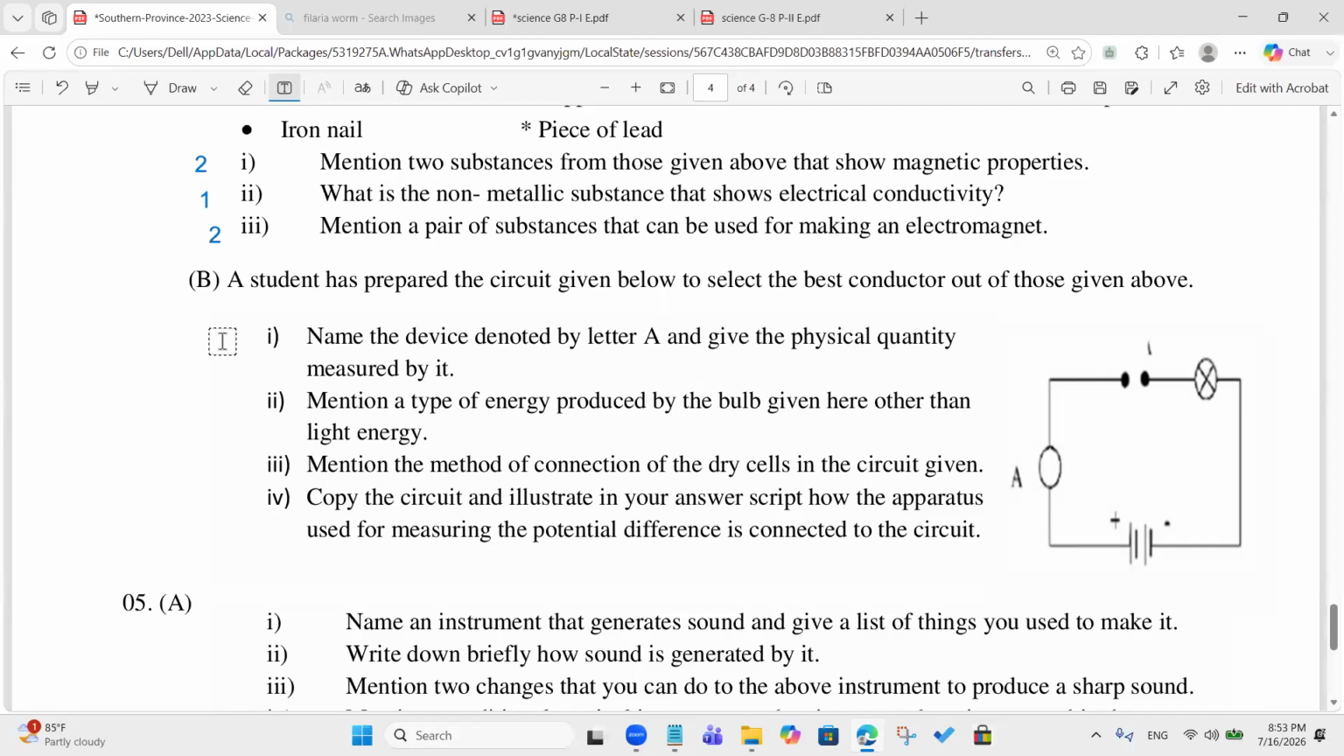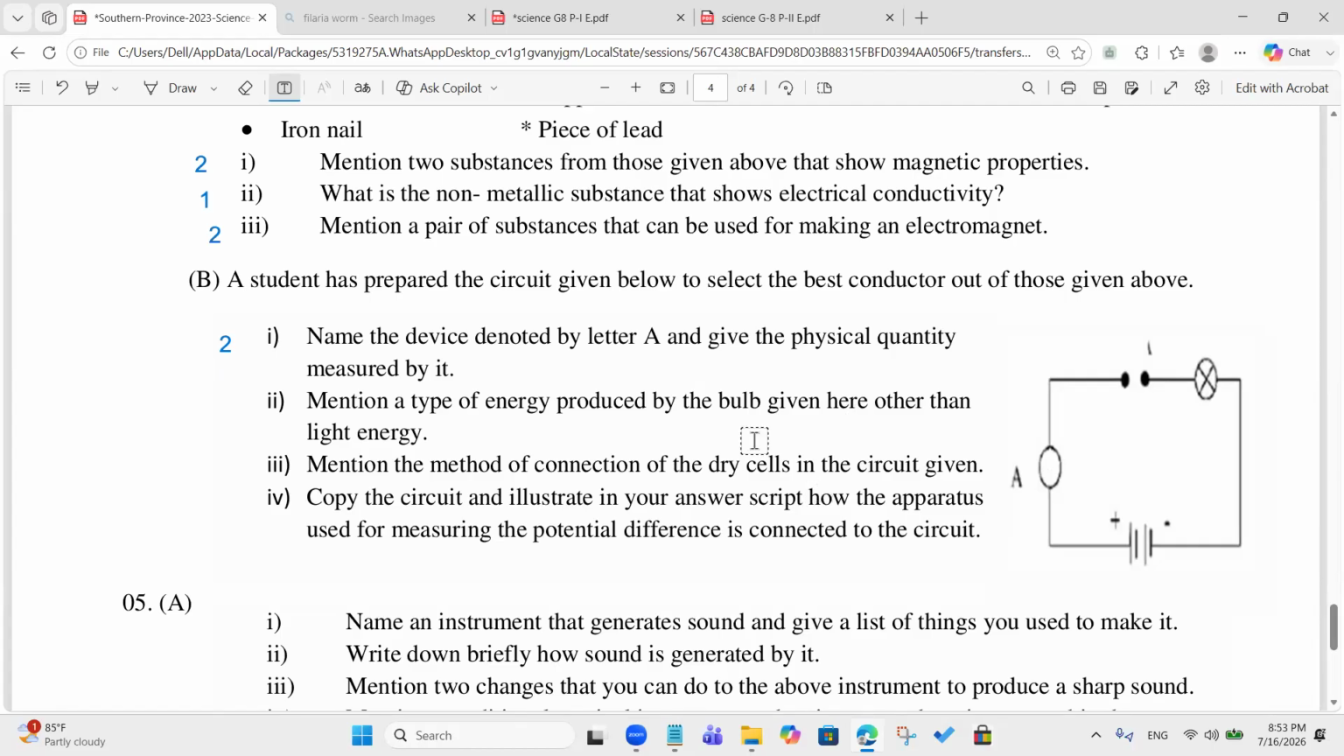Here there are two questions, right? Why is the A outside the circle? No, they have just given a letter to denote this one. So students have to identify. That's why, I think. So, sir, is it an ammeter? Yes, it should be the ammeter, no?